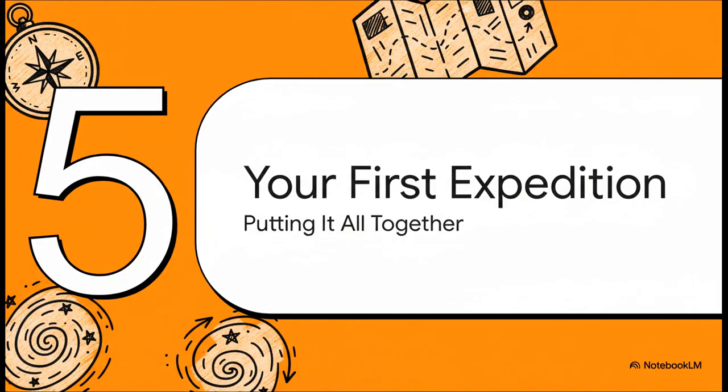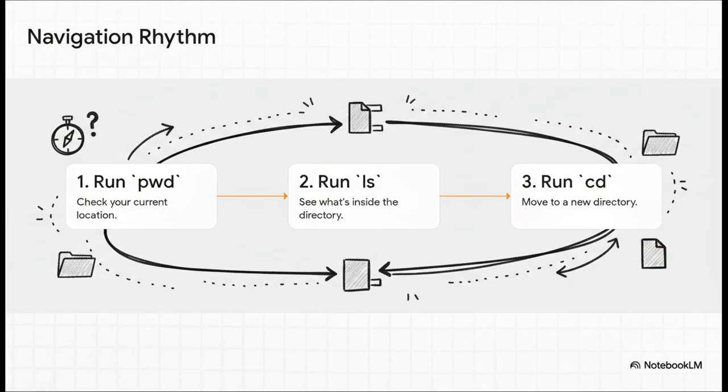So now we have our toolkit, right? We have our GPS, our map, and our teleporter. Let's see how they all work together in a really simple, repeatable flow. This is basically your first expedition into the Linux file system. It's really just a simple 3-step dance that you're going to do over and over again. First, you run pwd to check where you are. Second, you run ls to see what your options are. And third, you run cd to move to one of those options. Then, you just repeat the cycle. That is the fundamental rhythm of navigating on the command line.